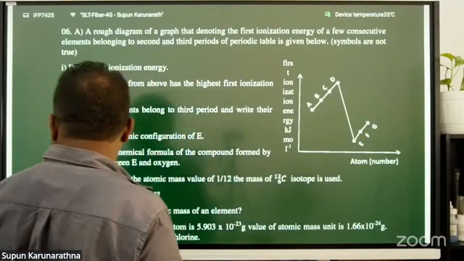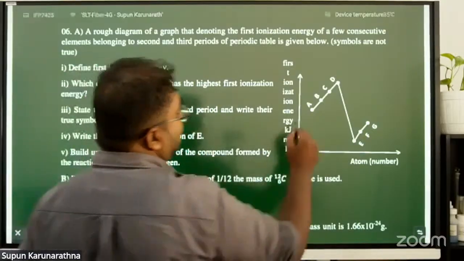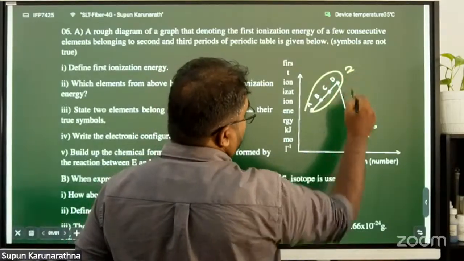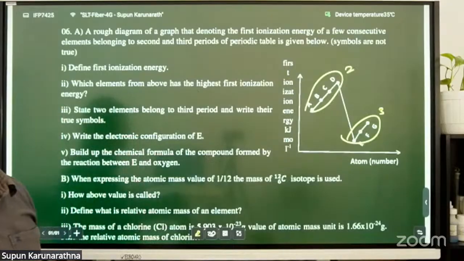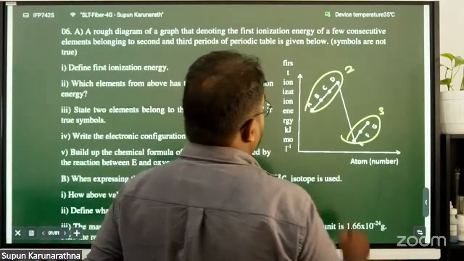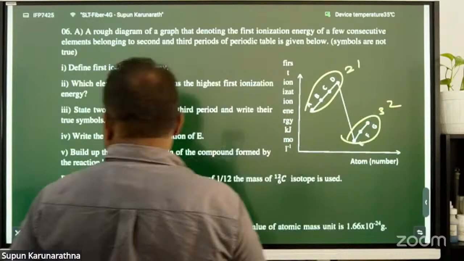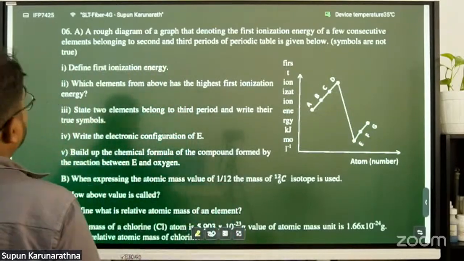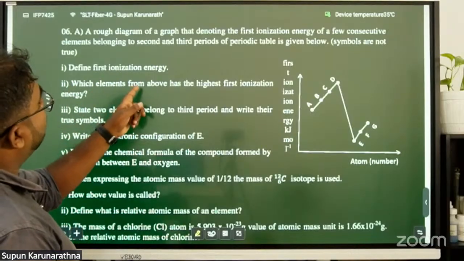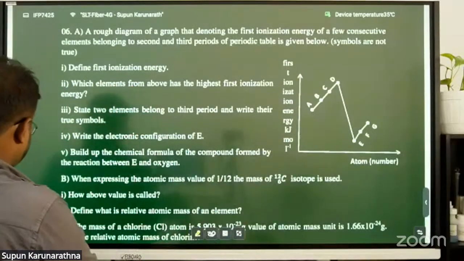Consider these elements belonging to the second period, and E, F, G belong to the third period. That is how it changes. So let's take which element has the highest first ionization energy.